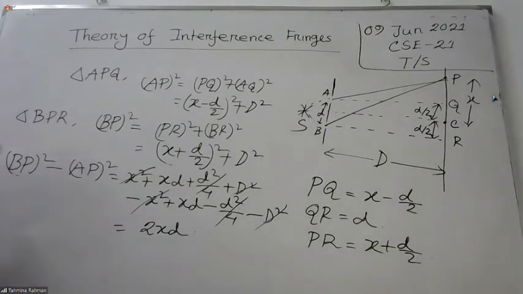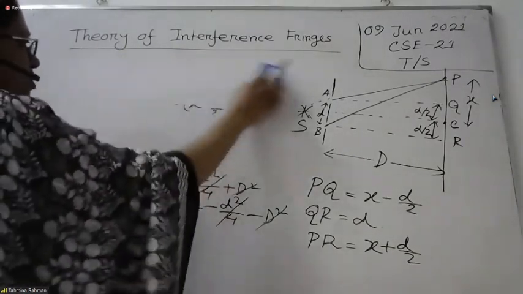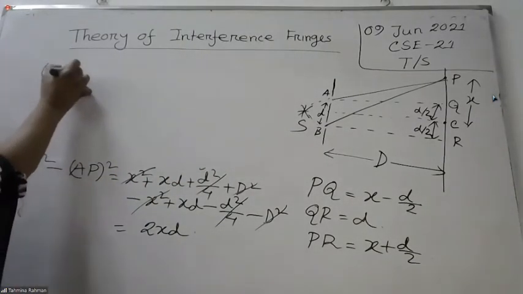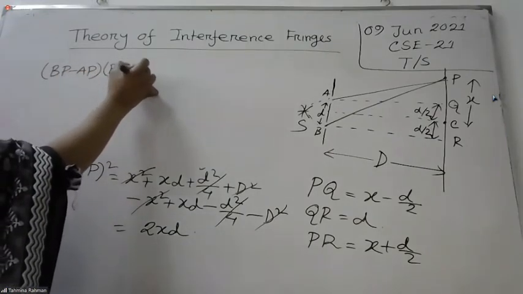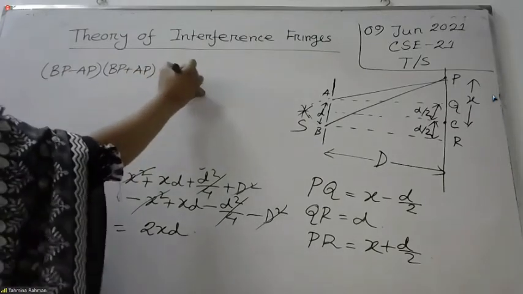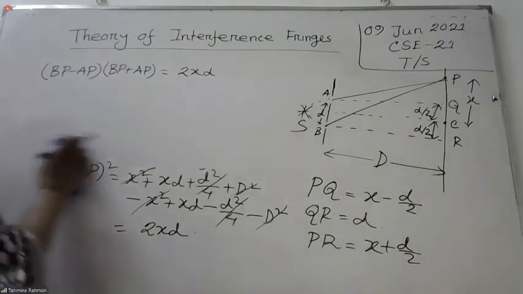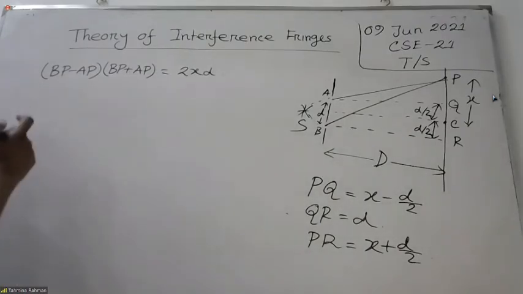Now tell me, what is the formula of A square minus B square? A minus B times A plus B. Yes, that is A square minus B square. So we can write from here, BP minus AP times BP plus AP equals 2XD, right? Now, for the conclusion, we have to take an approximation.